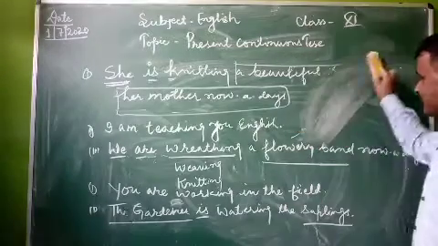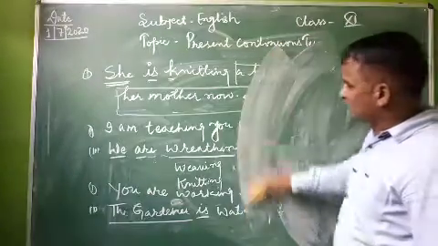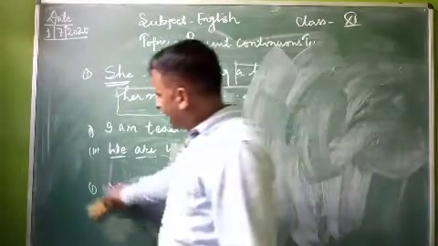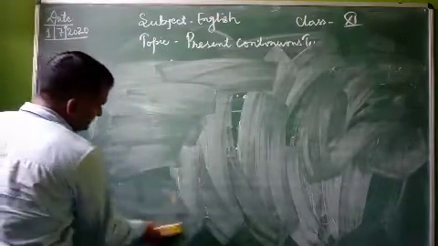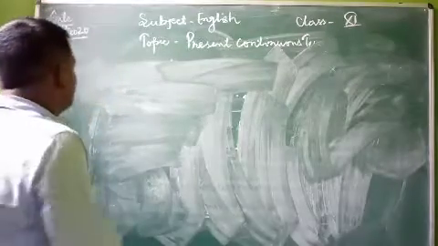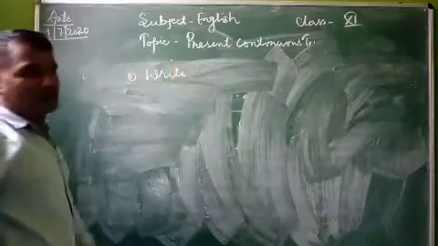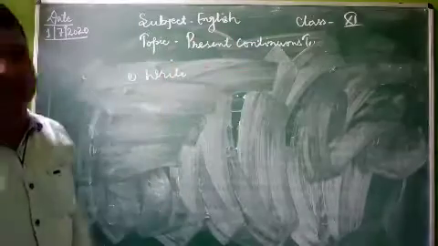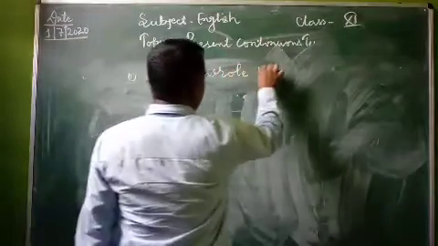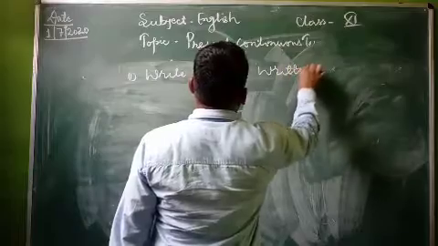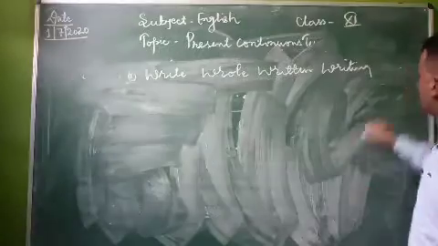Now the term is negative sentence. This is simple tense, very easy tense, but you have to learn more and more. How can we make the ing form of the verb? You have to study at your home. Mostly like that, write. Here I am going to write the first, second, third, fourth and fifth form of the verb write. Write, wrote, written, and fourth form writing, and fifth form writes.